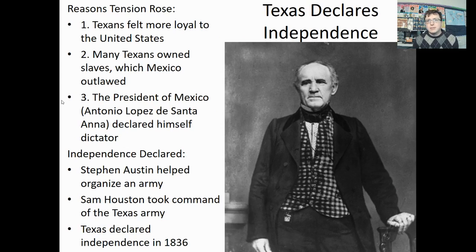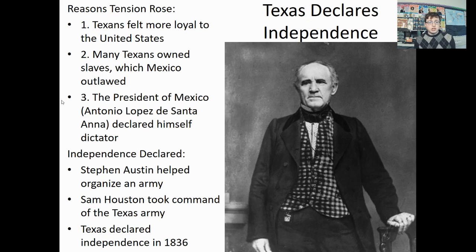So as we have Americans coming in, tension is going to rise. Texans, particularly those that came from America, are going to feel more loyal to the United States than Mexico. It's a pretty bold concept for Mexico to allow Americans in and expect them to give up their ideologies or viewpoints. Many Texans are going to own slaves, despite the fact that Mexico had outlawed it. And last, we're going to see a new president of Mexico, a guy by the name of Antonio Lopez de Santa Anna, who's going to declare himself as a dictator and try to take complete control over everything encompassed in Mexico. And this is going to lead to the Declaration of Independence for Texas.